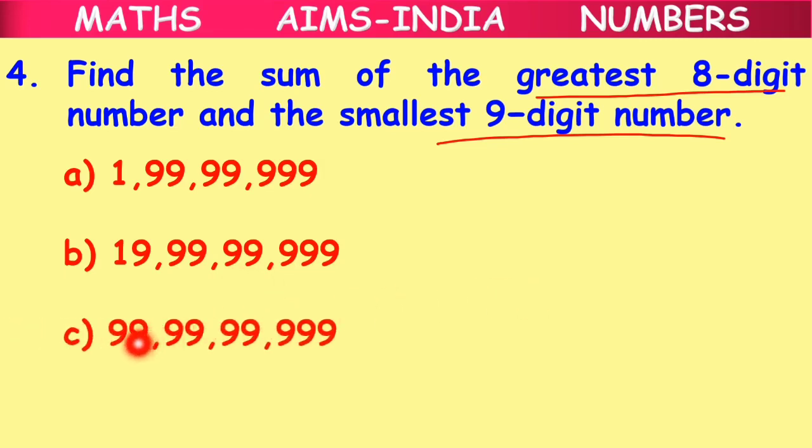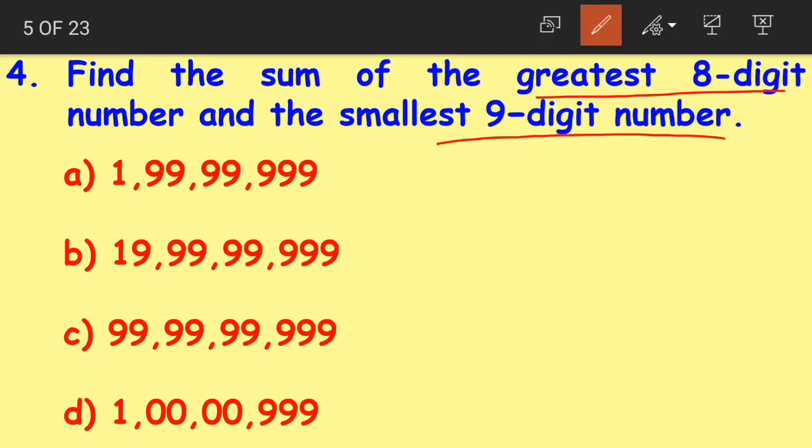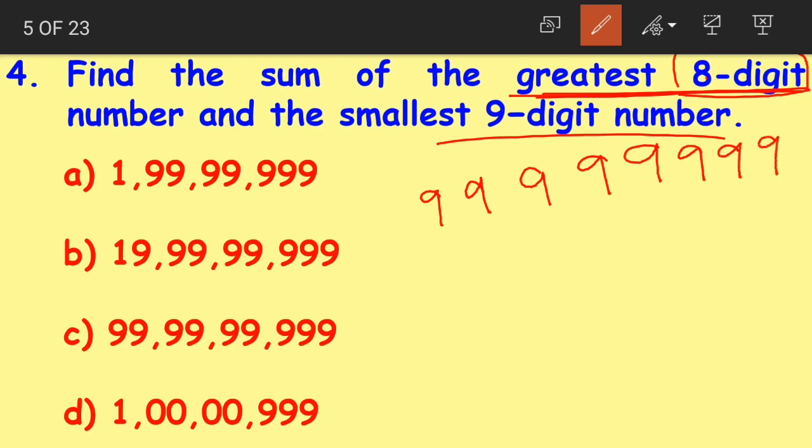Option C 99 crores 99 lakhs 99,999. And option D 1 crore 999. Now when I say the greatest 8 digit number, what is it children? The greatest 8 digit number will have 8 nines in it, 1, 2, 3, 4, 5, 6, 7, 8. It will have 8 nines in it, as it is an 8 digit number.